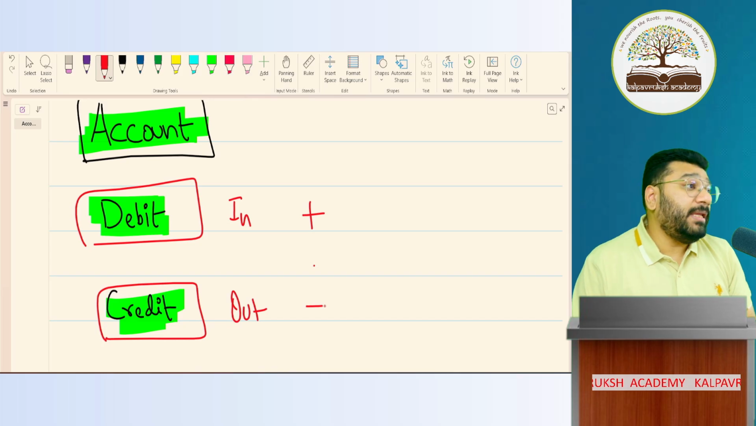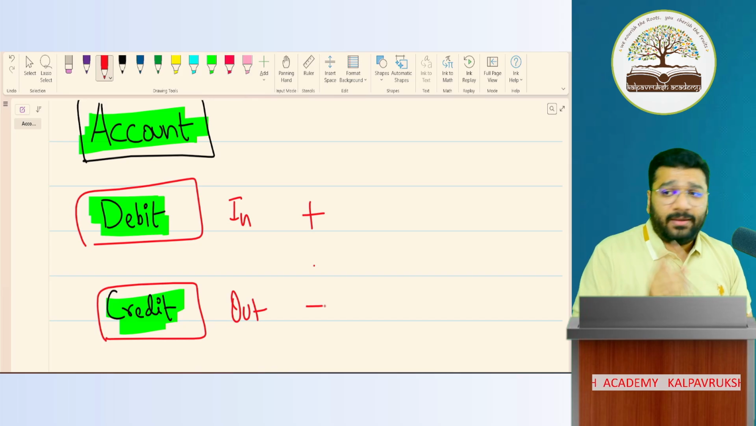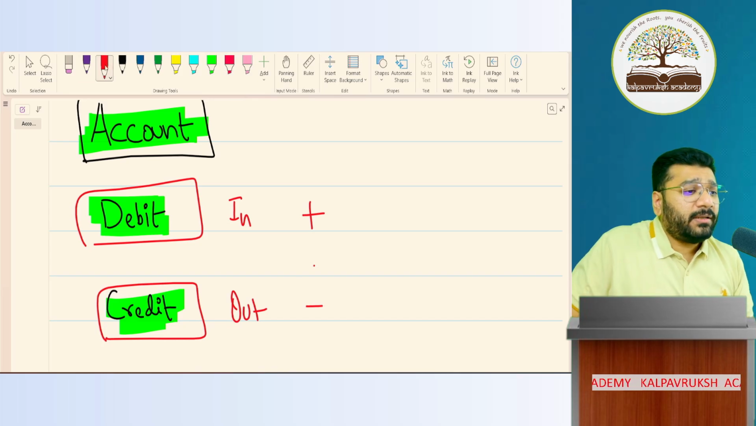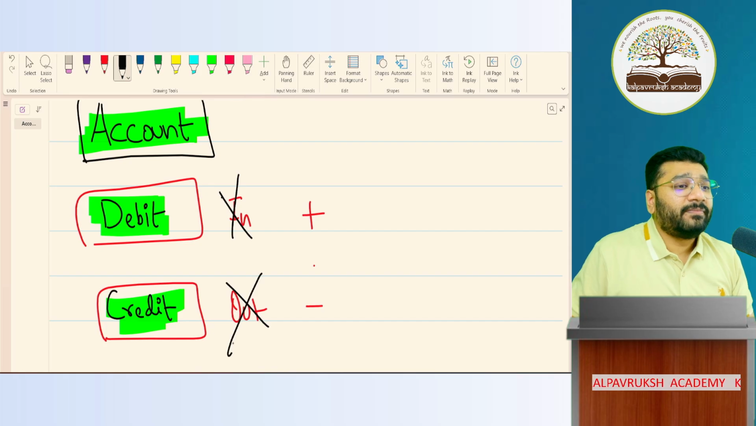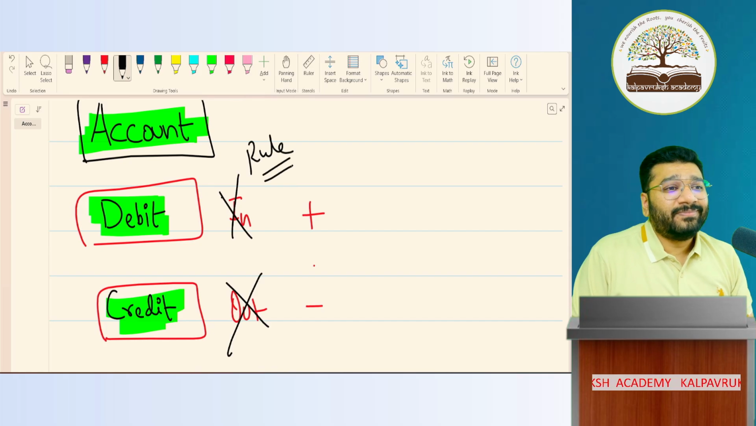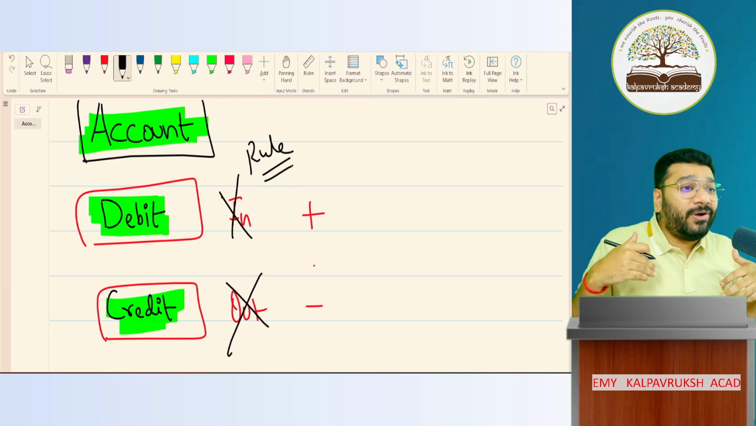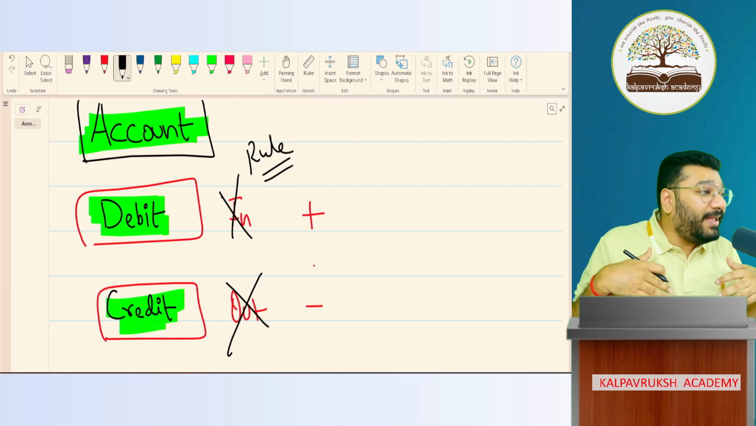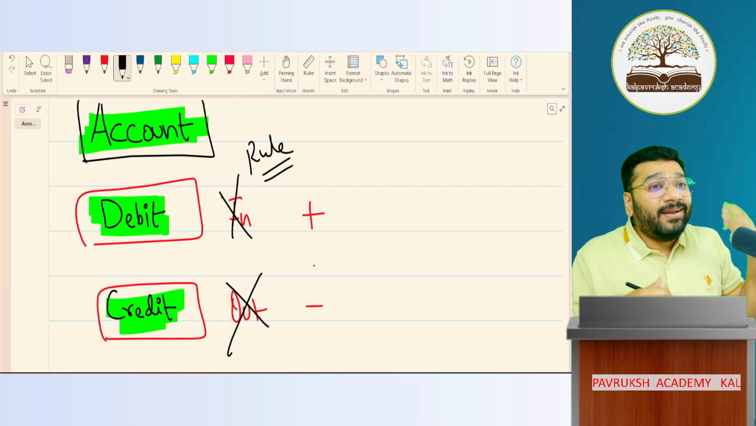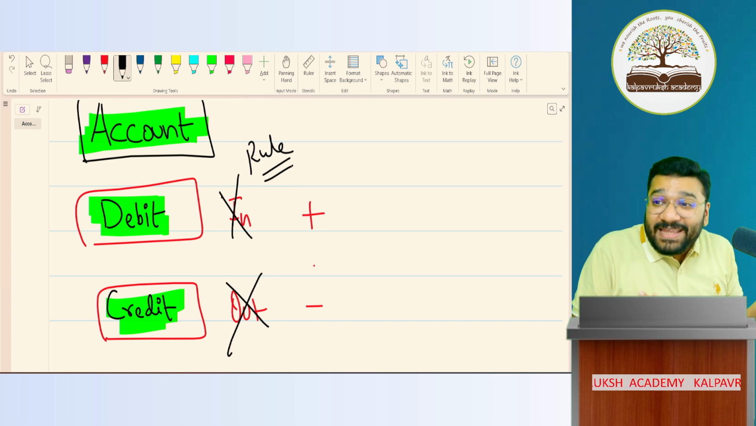Anybody else who can tell the meaning of debit credit? The first answer I got is money coming in, going out. This is not the meaning. Wrong. This is a rule. I'm not asking rule. I'm asking meaning. You're telling debit what comes in, credit what goes out, debit all expenses and losses, credit all income and gains, debit the receiver, credit the giver. That is rule. I'm asking meaning.